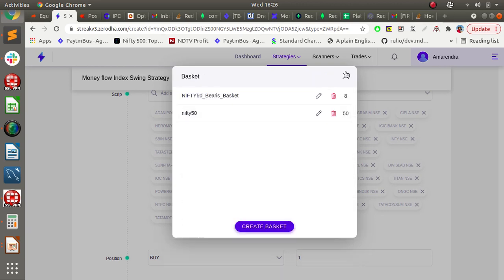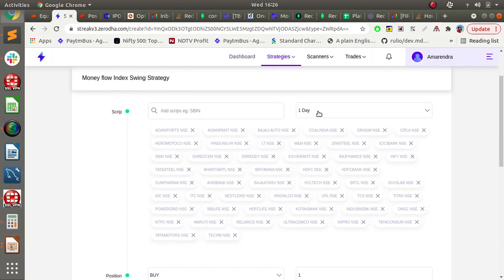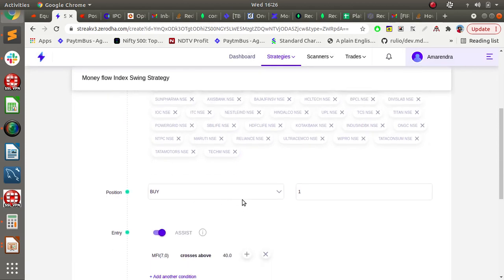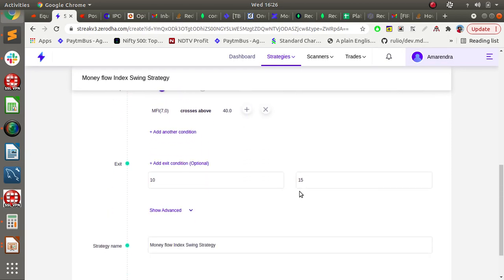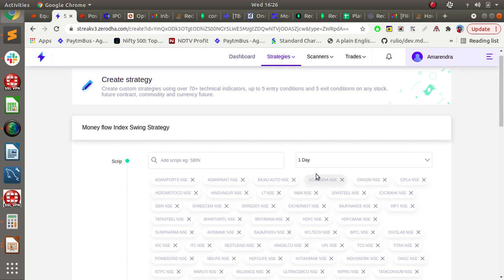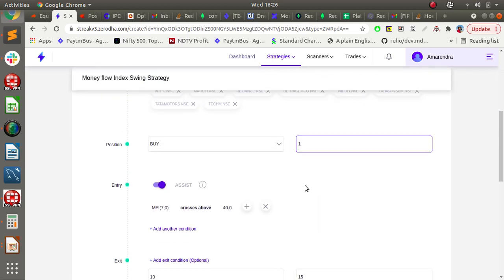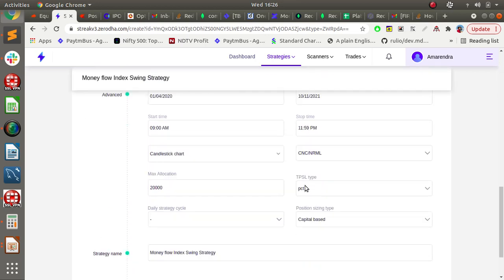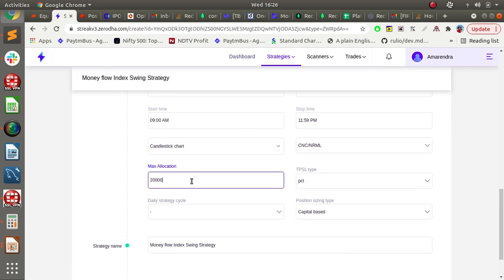Once I have added all these Nifty 50 stocks with the 1 day time frame, here we are not going to use the number of shares. Instead we are going to use an option called capital based. So our position sizing is based on the capital, so it doesn't matter what quantity you mention here. Just for the sake of it I gave one. Capital based: how much are we going to allocate?